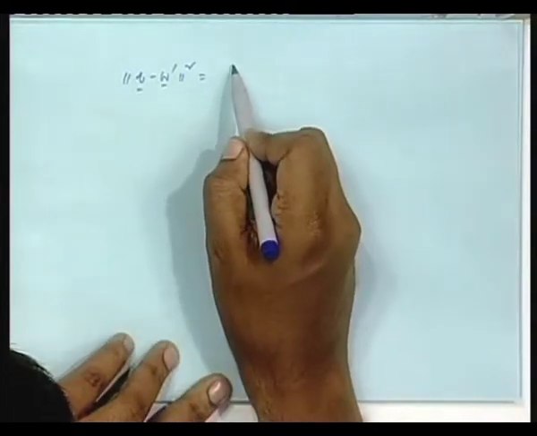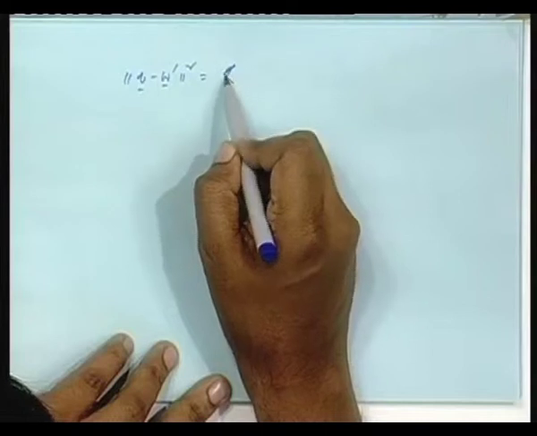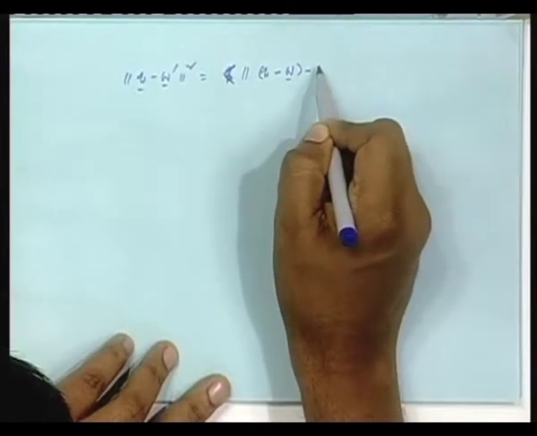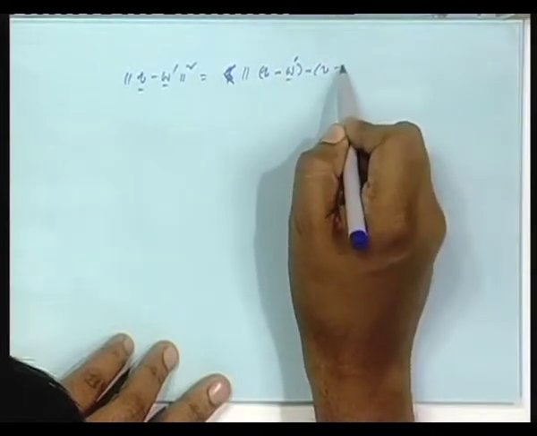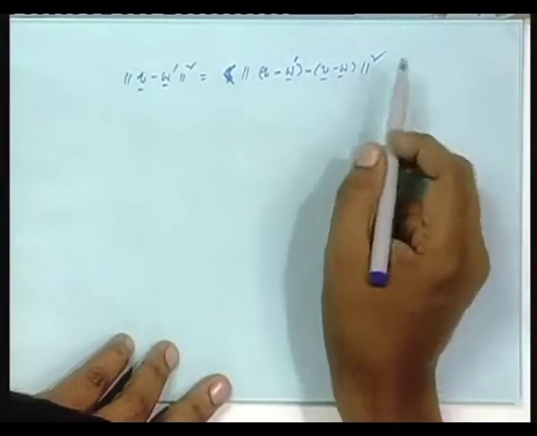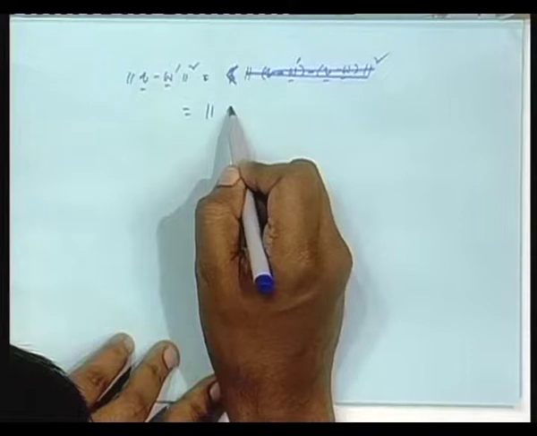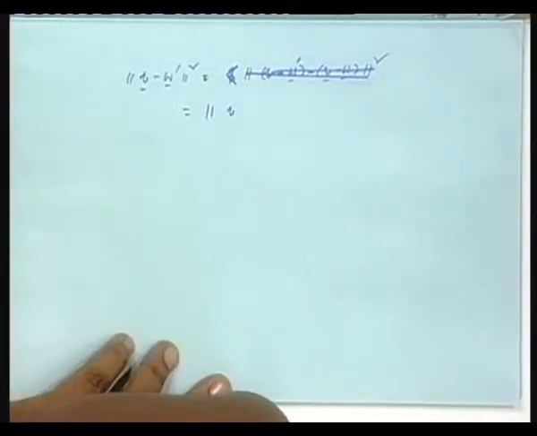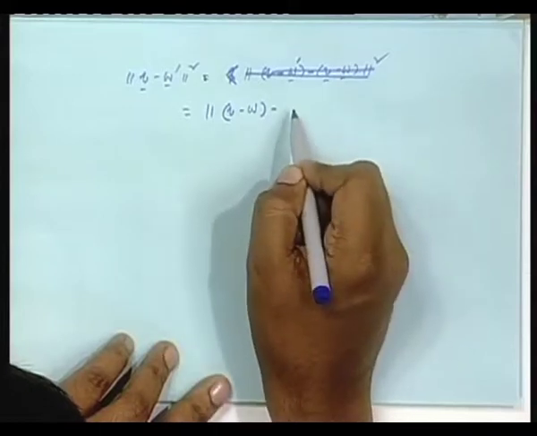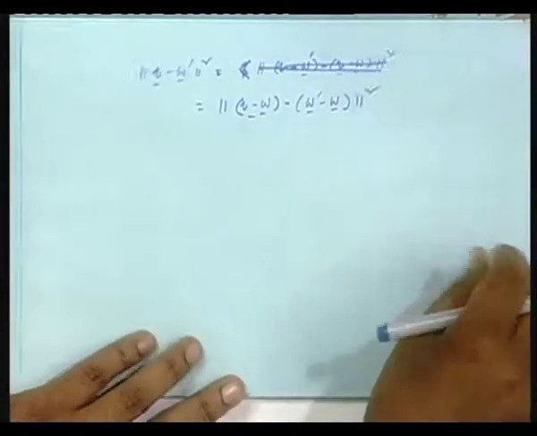What will that be? I can write V minus W prime as the norm square of V minus W, minus W prime minus W. It is a very simple thing.